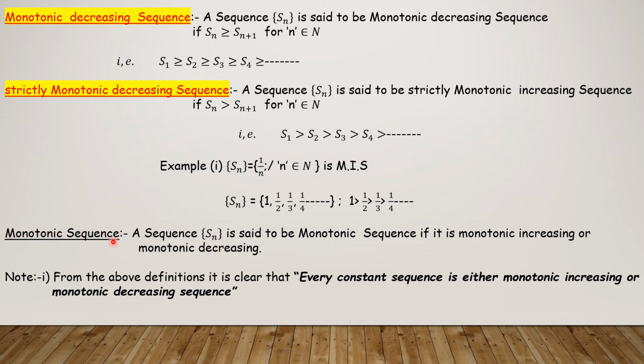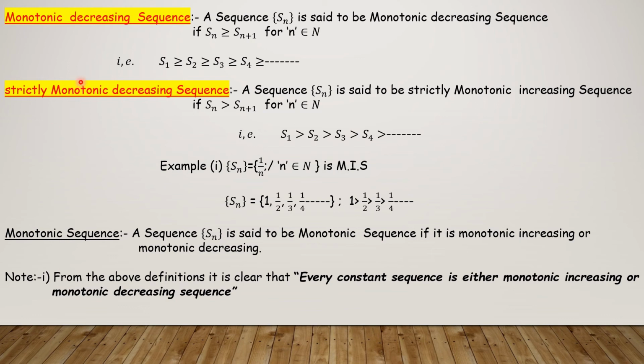Coming to the monotonic sequence definition: whether it is an increasing sequence or a decreasing sequence, that is called a monotonic sequence. A sequence Sn is said to be a monotonic sequence if it is monotonic increasing or monotonic decreasing. From the above definitions, it is clear that every constant sequence is either monotonic increasing or monotonic decreasing.